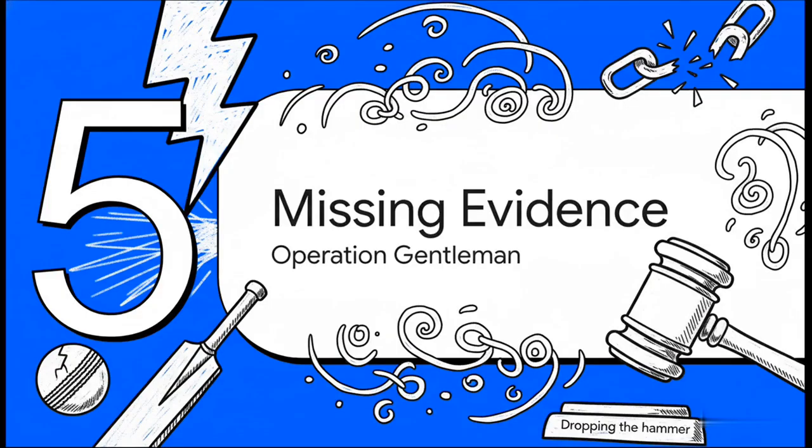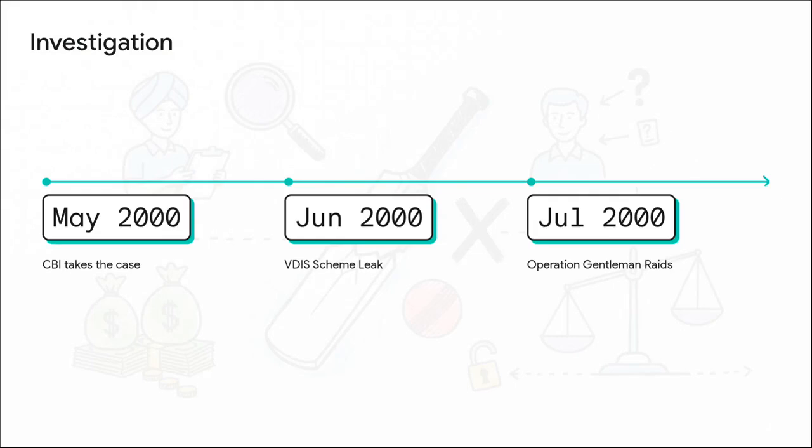Section 5. Raids and Missing Evidence. Operation Gentleman. Once the sting operation aired, the public outrage was so intense, the government literally had no choice but to act. Under immense pressure, authorities launched Operation Gentleman in July 2000. Income tax officers, the CBI, and local police coordinated massive, sweeping raids across 90 different locations tied to players, bookies, and BCCI officials. At the very top of that list was Kapil Dev.